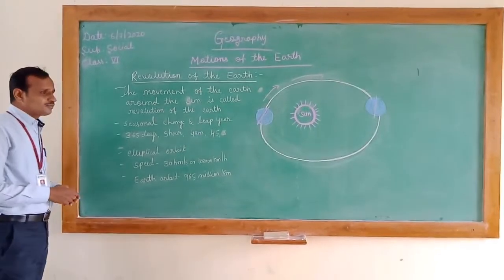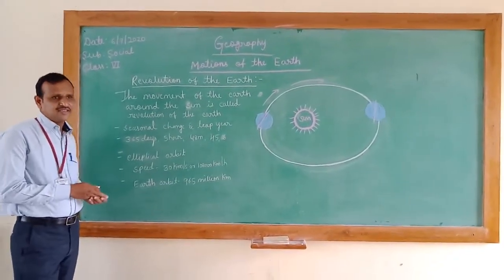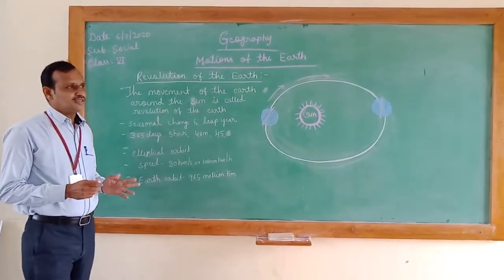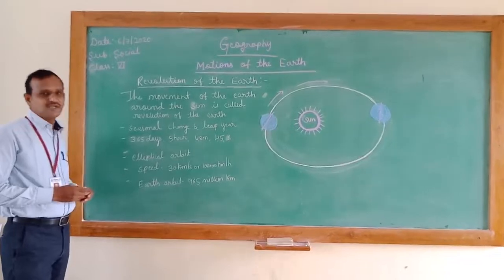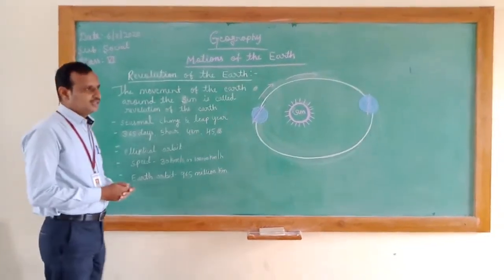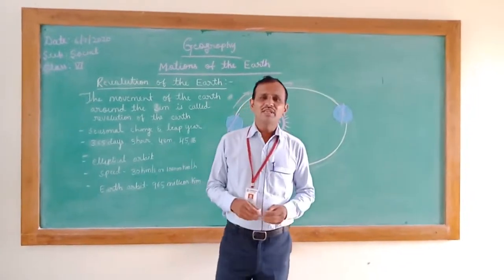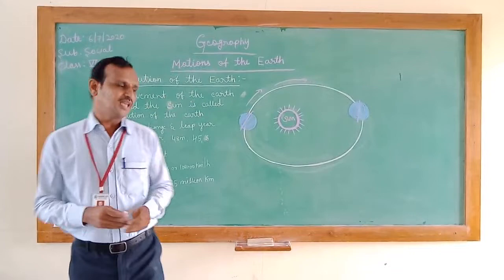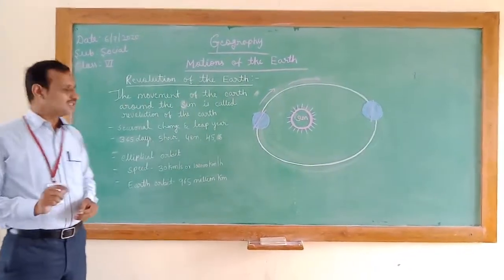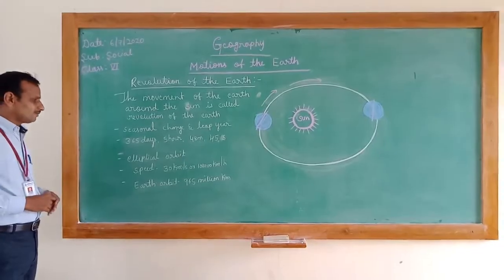The year which has 366 days, and 29 days in February, is called a leap year. I repeat once again, remember this, children. This is caused by the earth's revolution.